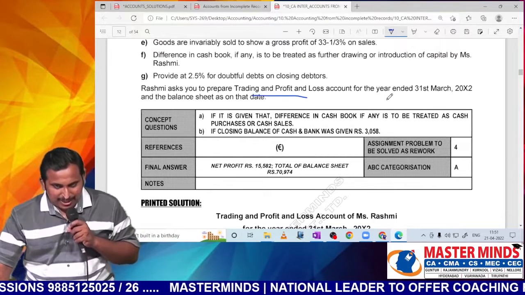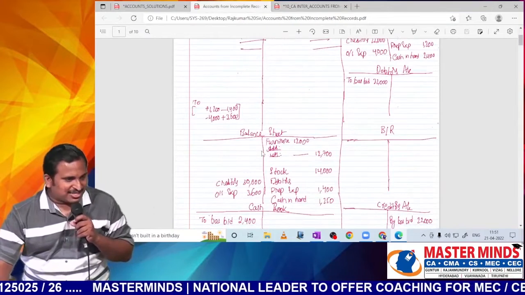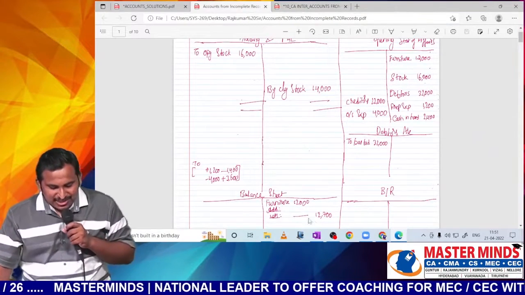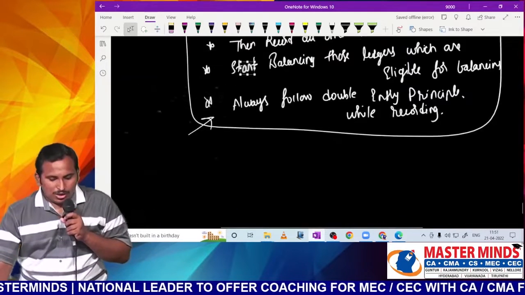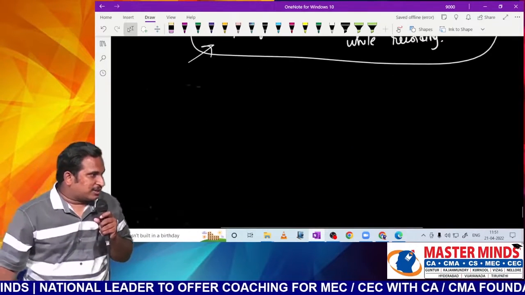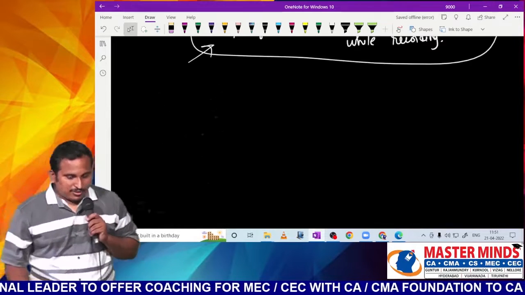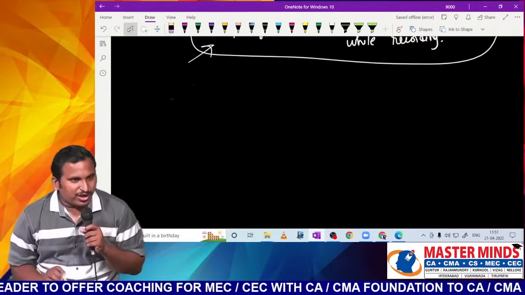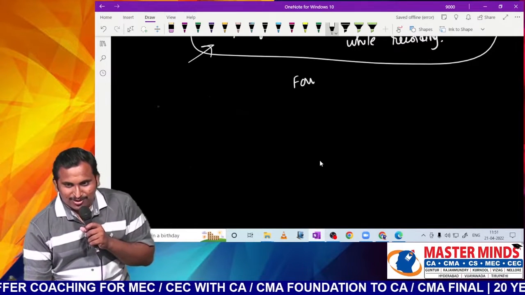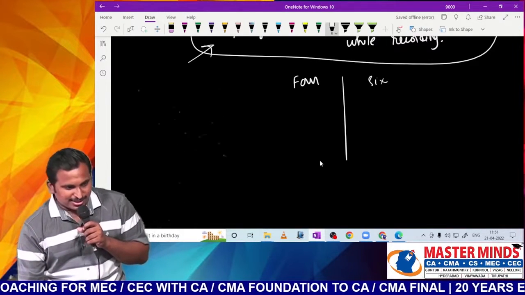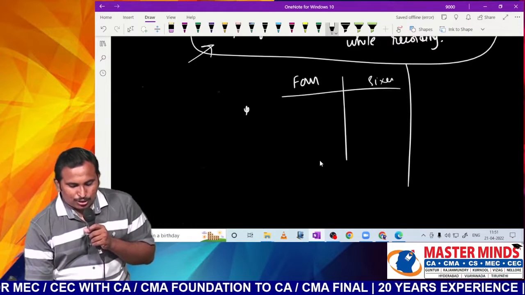Trading and P&L. So usually you open trading and P&L as well as balance sheet. That is very much common, sir. In addition, working notes are to be opened. How many working notes are required, sir? Usually we hit a 4. We hit a boundary or a 6er, sir. Either we hit a 4 or a 6er. Now what is this 4 or a 6er, sir? These 2 are usually common.